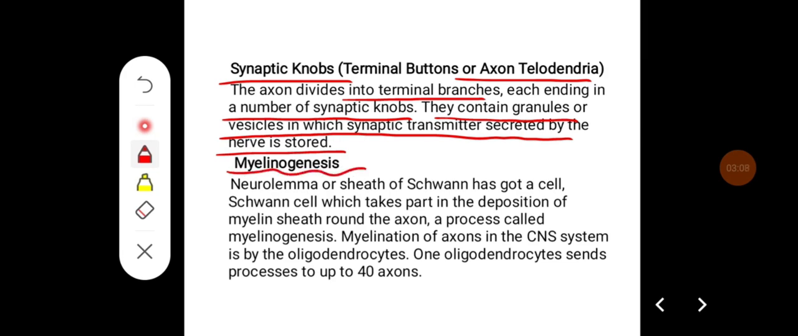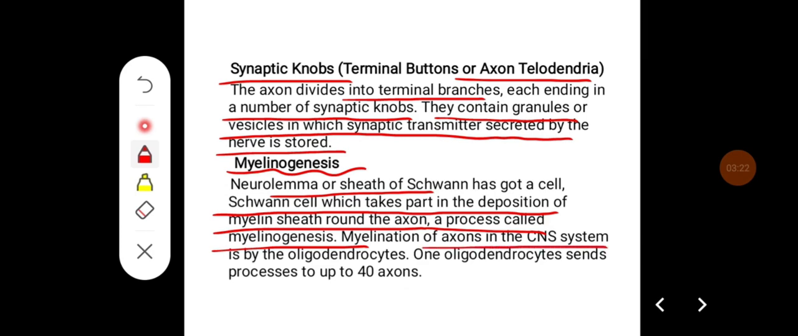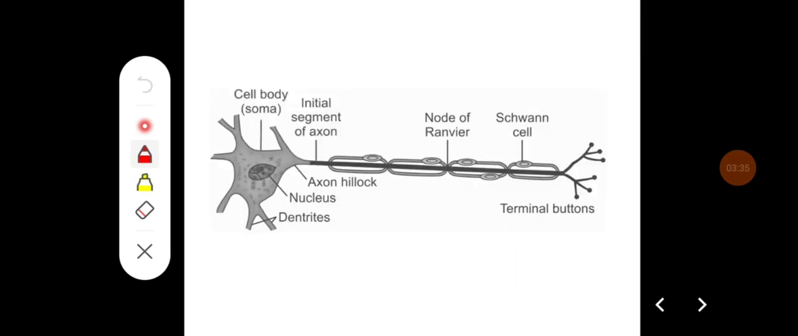Myelinogenesis. The neurolemma or sheath of Schwann has cells, Schwann cells, which take part in the deposition of the myelin sheath around the axon, a process called myelinogenesis. Myelination of axons in the central nervous system is by the oligodendrocytes. One oligodendrocyte processes up to 40 axons and forms the myelin around them.